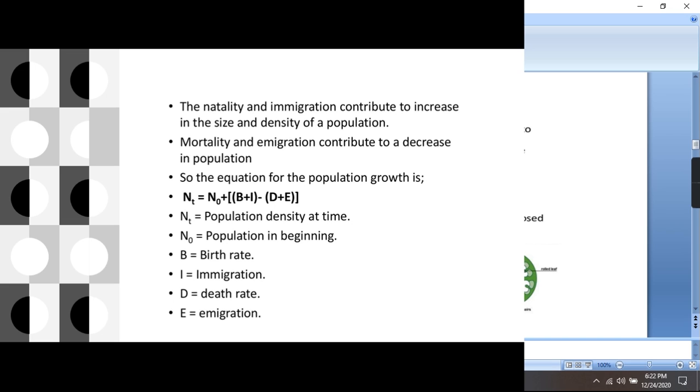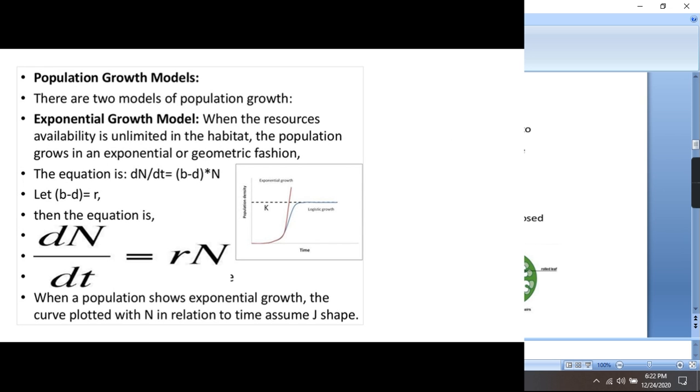So how will you find out whether the population is increasing or decreasing? What will be the formula? Nt is equal to N0 plus B plus I minus D plus E. B plus I because these are increasing the size of the population, D plus E because these are decreasing the size of the population. If B plus I is more than D plus E, the size of the population will increase. If B plus I is less than D plus E, the size of the population will decrease. And if B plus I and D plus E are equal, then the population will remain stable.